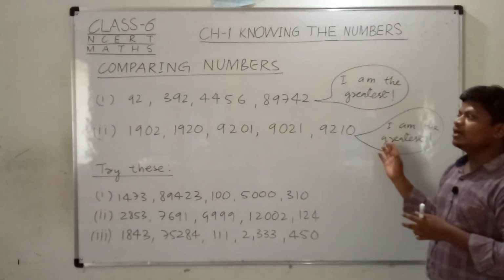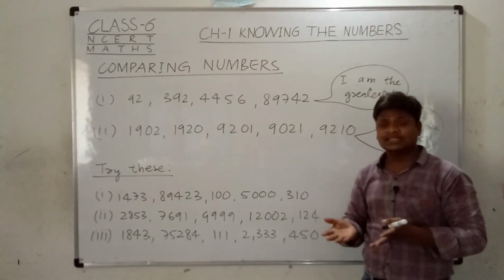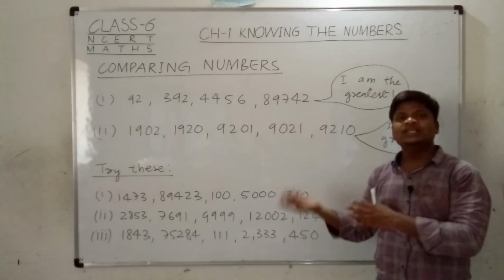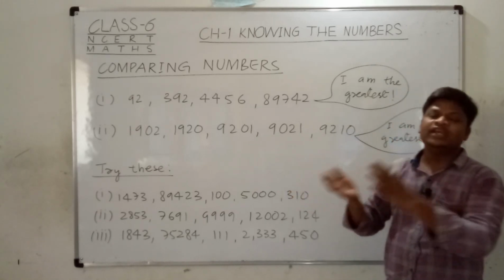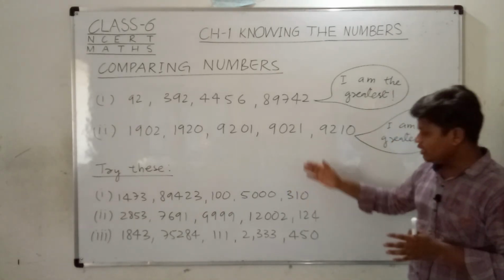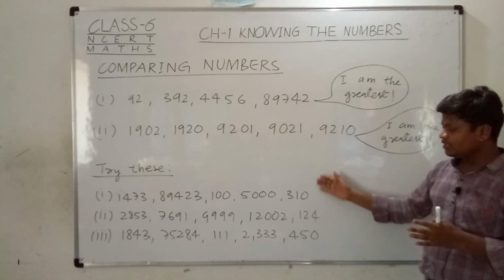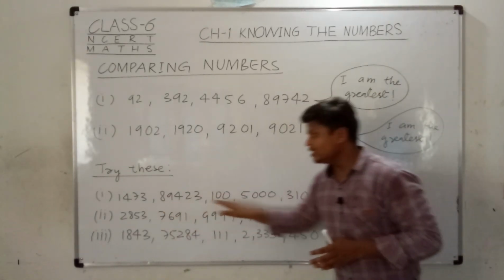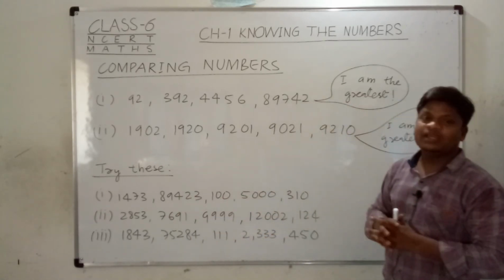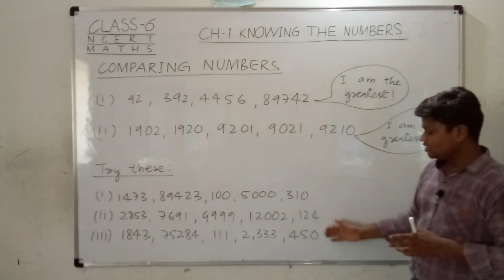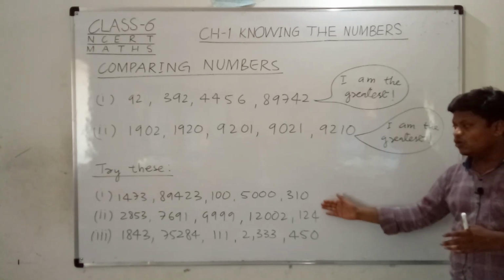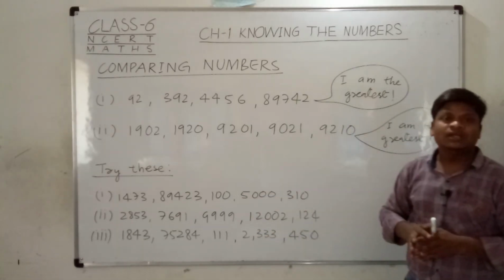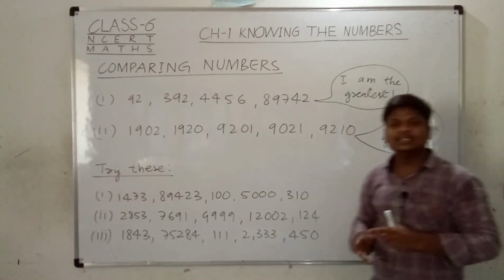So friends, you saw how easy it is to compare digits here, and it is also very interesting. Just by observing the number, you can see which is the greatest number and which is the smaller number. Here are some activities or examples given for you. You can try at home which is the greatest number and which is the smaller number in this category. Okay friends, just write it. This is just for your homework. I have done these 2 examples for you. You have to try these questions at home. We will discuss the next part of it.